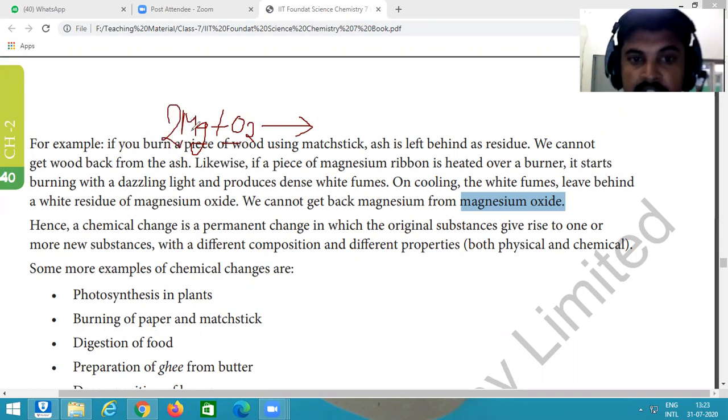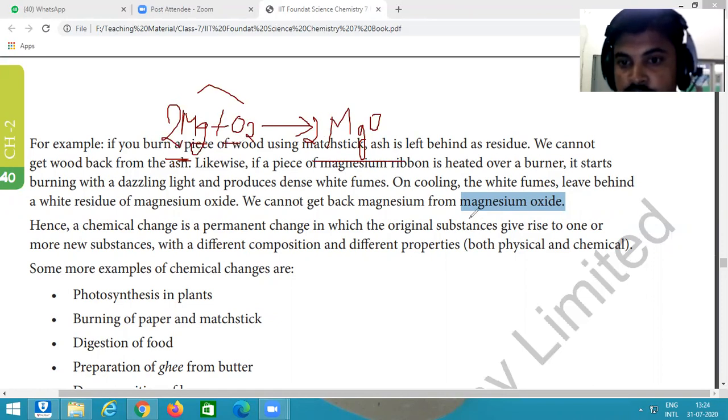Magnesium and oxygen are our reactants, both are reactants. And with the matchstick, we burn the magnesium ribbon in the presence of oxygen. We know that fire or combustion always occurs in the presence of oxygen. So what do we get after the reaction? Magnesium oxide, MgO: 2Mg plus O2 gives 2MgO. Magnesium oxide is our product.